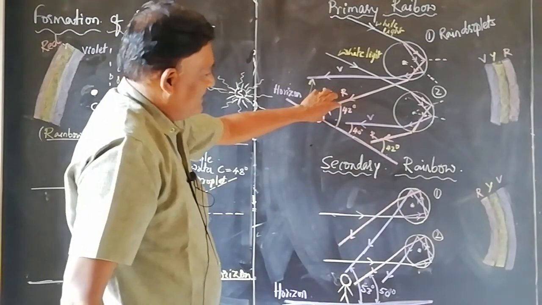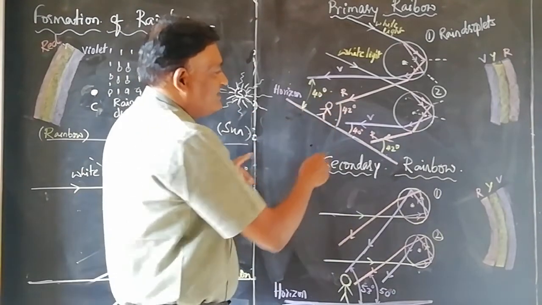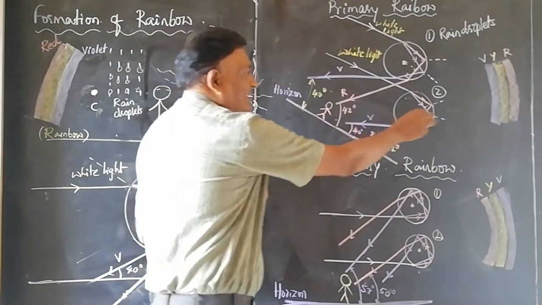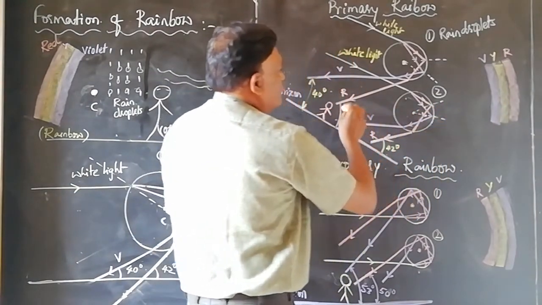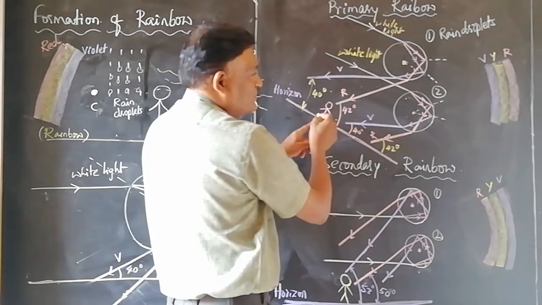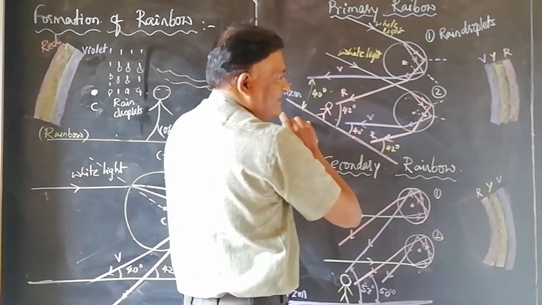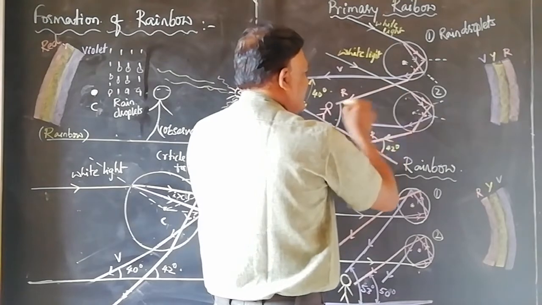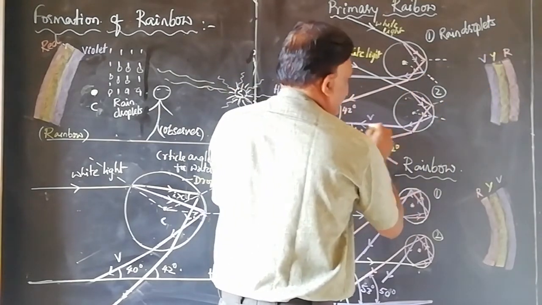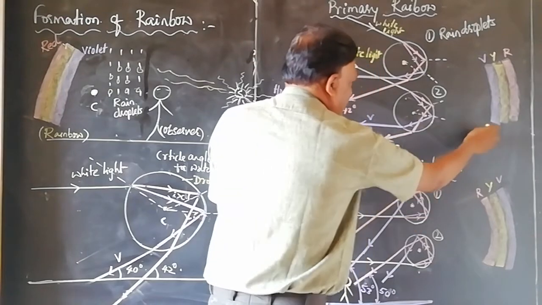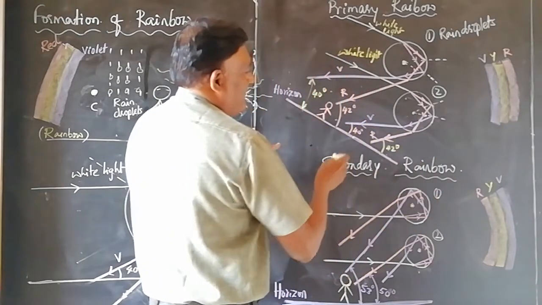The observer standing on the earth happens to see a band of colors across the sky, and though the light reaches the observer traversing like this, the observer happens to see the light coming from this end. The observer happens to see the violet coming from this direction.